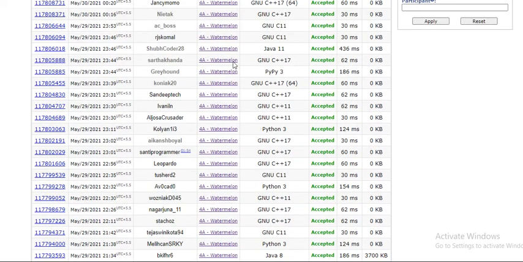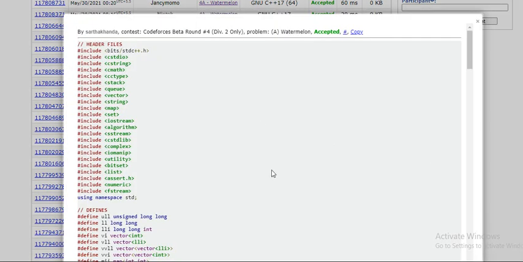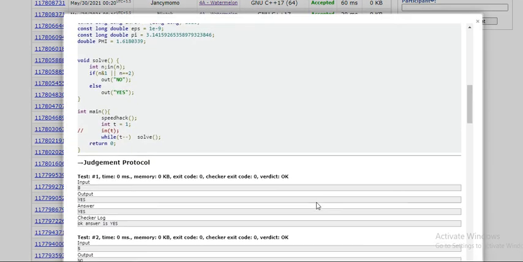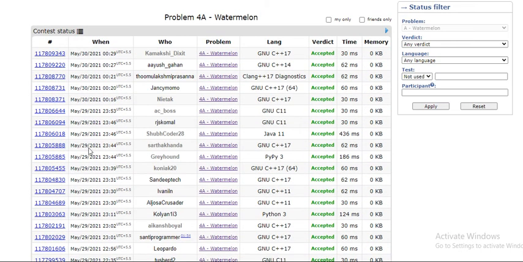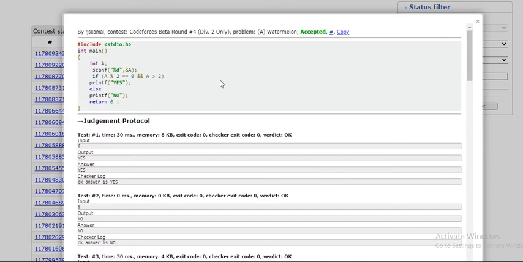If you are coding in C++, you can just see the code. You just have to see the first 10 codes. If you're not able to understand this code, let's close it and see this. Okay, this is looking fine, so I'm just copying this code.